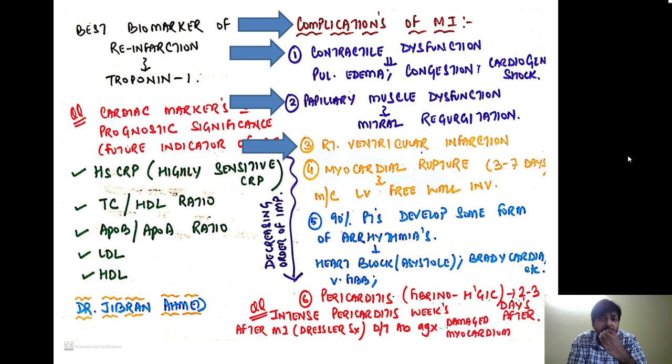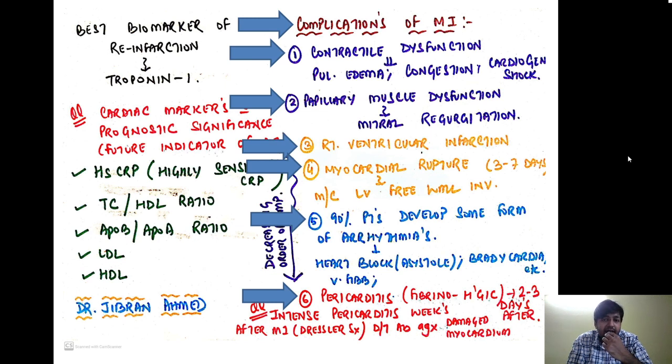There might be right ventricular infarction. There might be myocardial rupture, which takes place especially 3 to 7 days after MI, and the most common site is the left ventricular free wall. Around 90% of patients develop some form of arrhythmia. They might have heart block, asystole, bradycardia, ventricular fibrillation, etc. Now pericarditis is very important. It is fibrinohemorrhagic. It develops 2 to 3 days after MI.